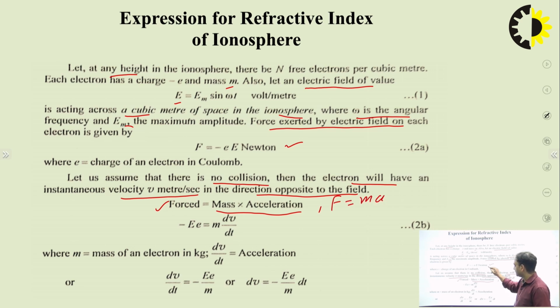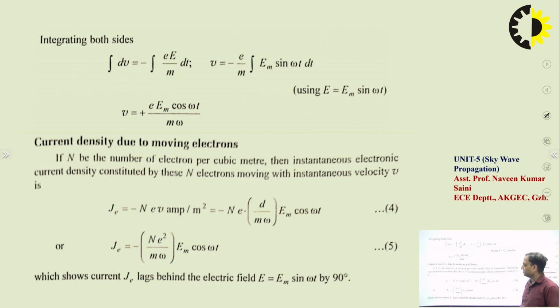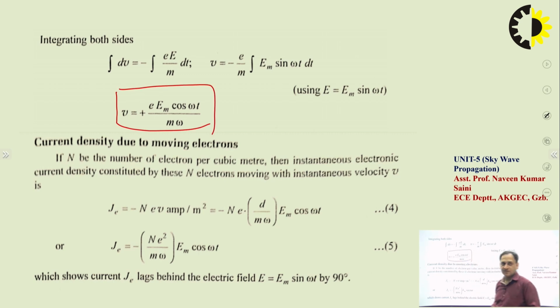So the force equation is minus e into E equals m dv by dt. v is the instantaneous velocity and dv by dt is the acceleration, that is nothing but a, so m into a. Now we manipulate this equation, so dv equals minus e E upon m into dt. When we integrate this equation, we get v equals plus e Em cos omega t upon m omega.